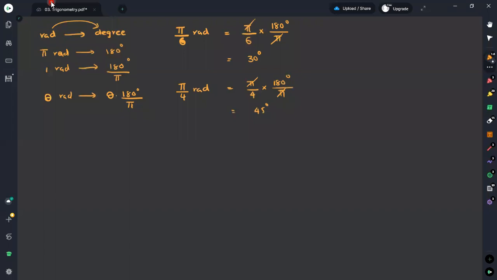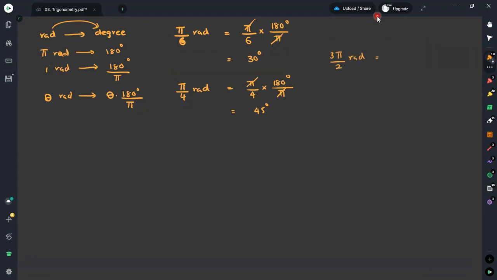Likewise, if I take another example, here I will take 3π over 2. My theta angle is 3π divided by 2 radians.